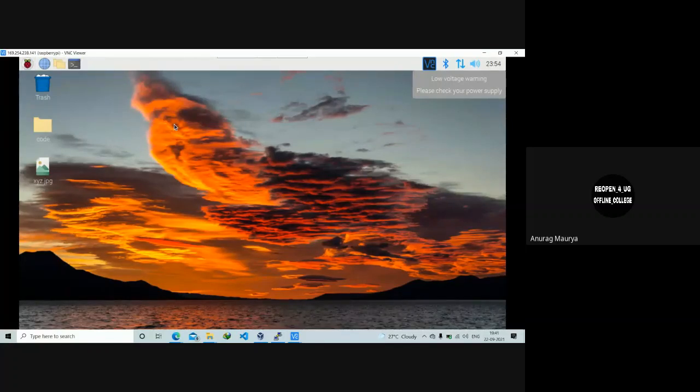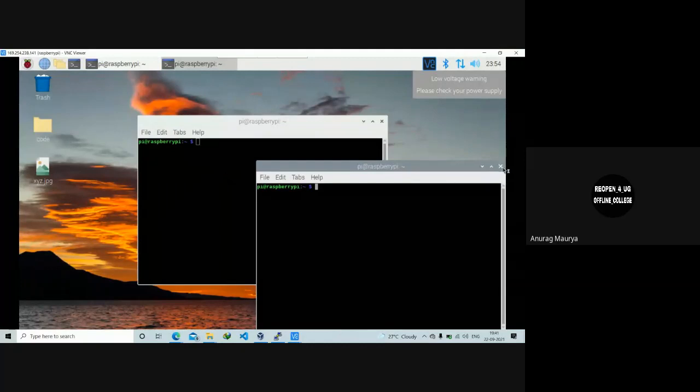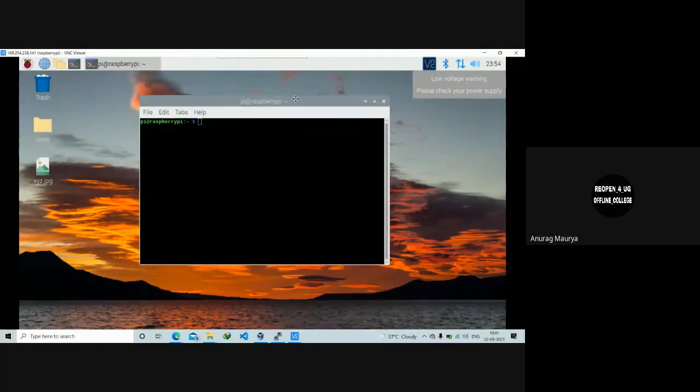VNC, I think it is straightforward, and there might not be many issues. So I'll be moving on to exploring the Raspberry Pi. Here is the terminal of the Raspberry Pi. Sorry, I clicked it twice. It is the same as what many of you might have tinkered with in the Linux OS. By default, since Raspberry Pi is Linux based, you can use all the Linux commands here. There are also a few exclusive Raspberry Pi based commands, so we will be doing that in a while.